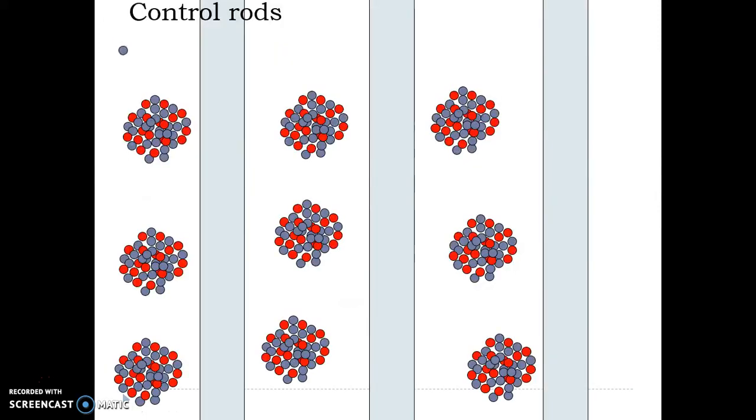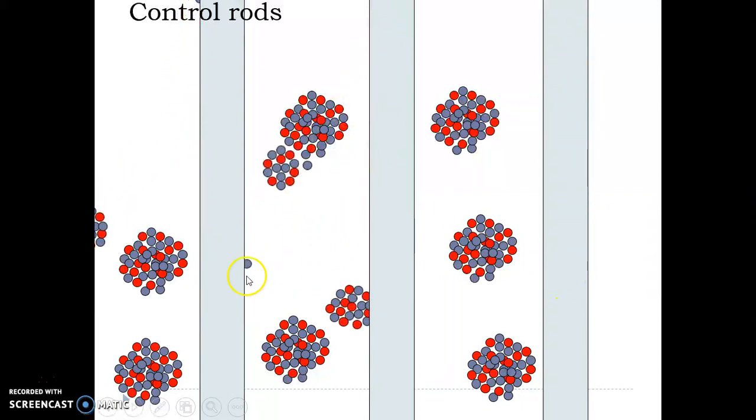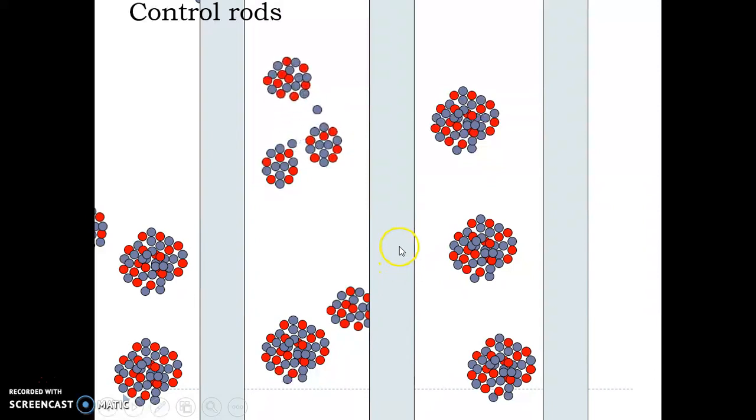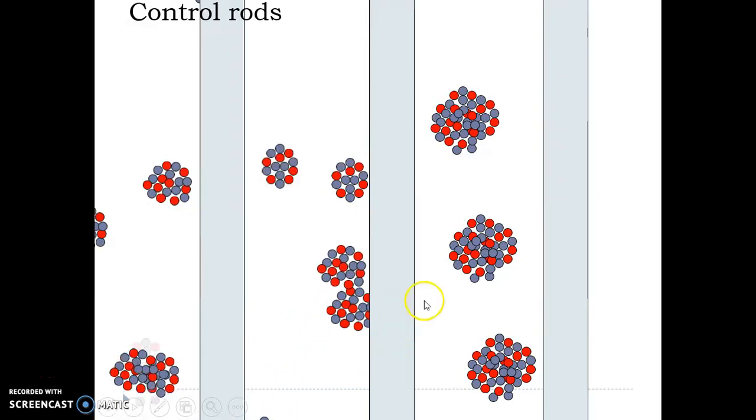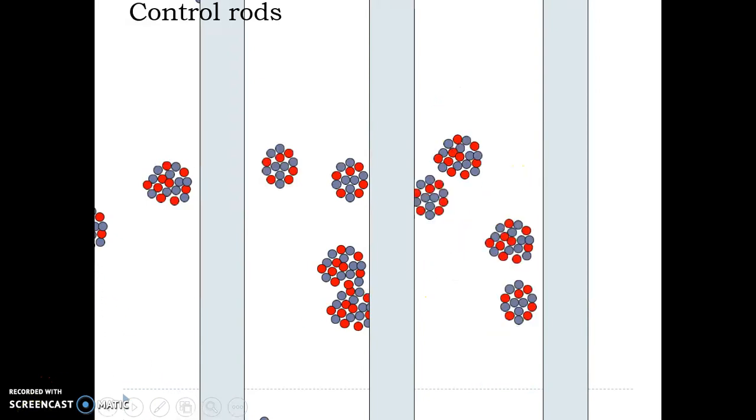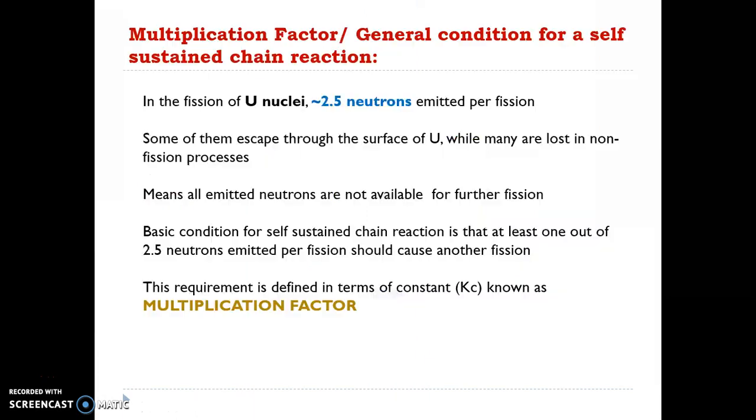So here you will see these vertical blocks, they are nothing but control rods, and after a fission reaction, whatever amount of neutrons gets generated, some are absorbed by these rods, and therefore there will be a limited amount of neutrons in the entire process. Okay, so this is related to control rods.